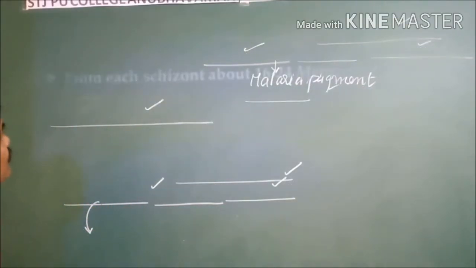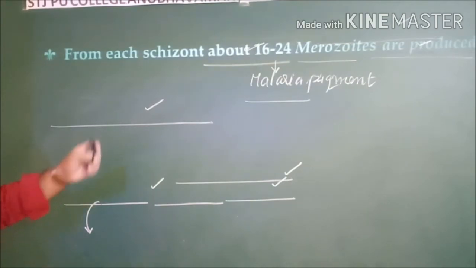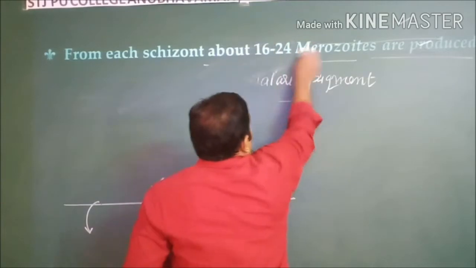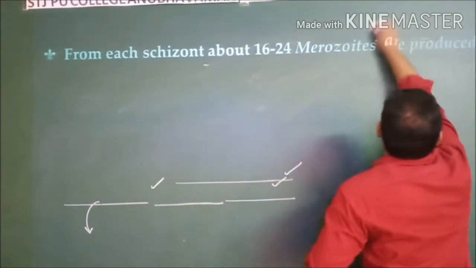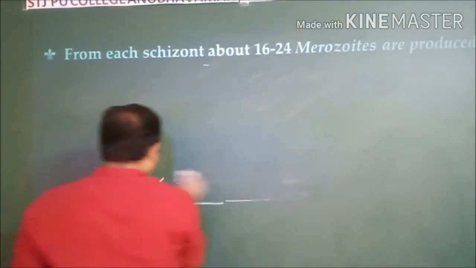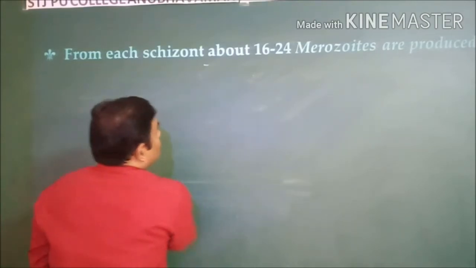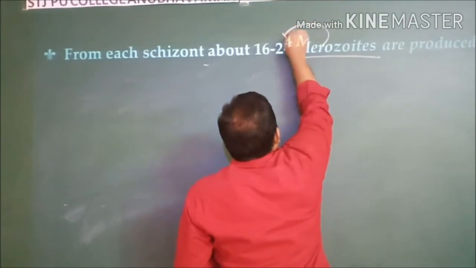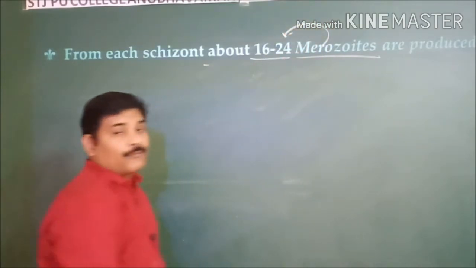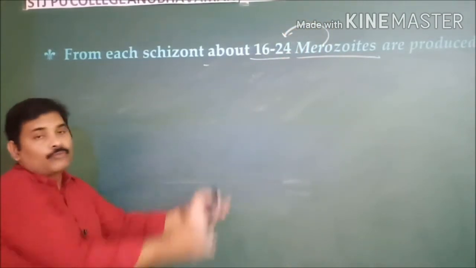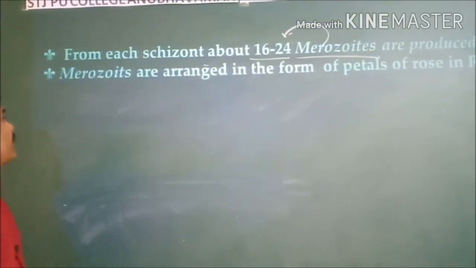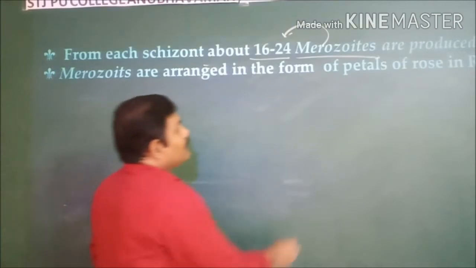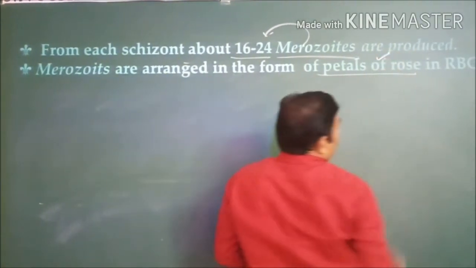And next, the schizont has nearly 16 to 24 merozoites. The cells that are produced, as I said, are known as merozoites. The merozoites in the schizont stage are 16 to 24 in number, or you can say 12 to 24 also. They are all arranged within this schizont like the petals in a rose flower.